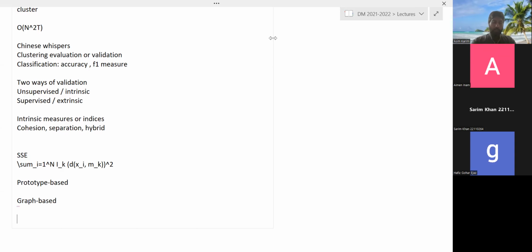So if I can write this, for example, d(xi, xj), this is the distance for all the objects in some cluster, let's say cluster 1.